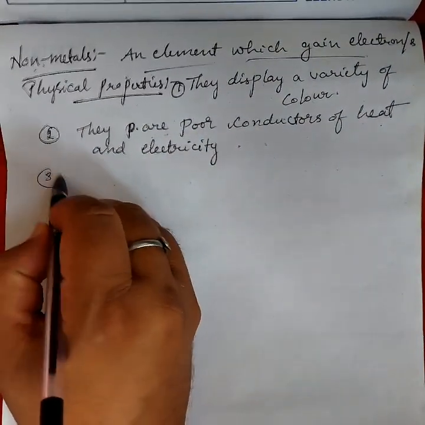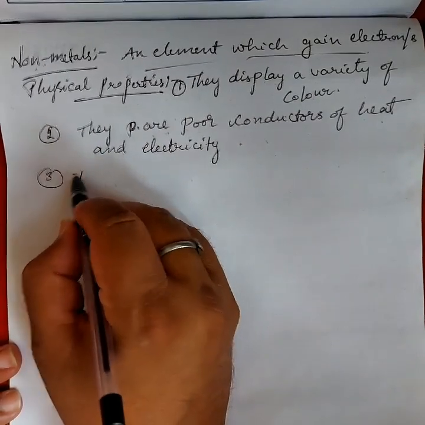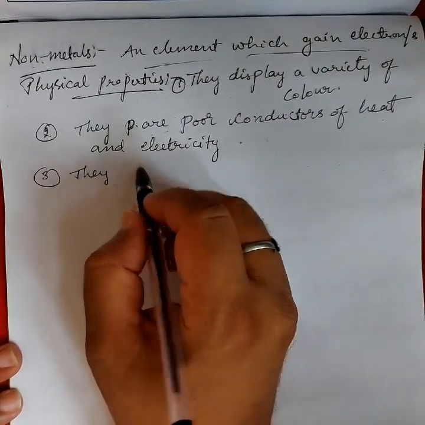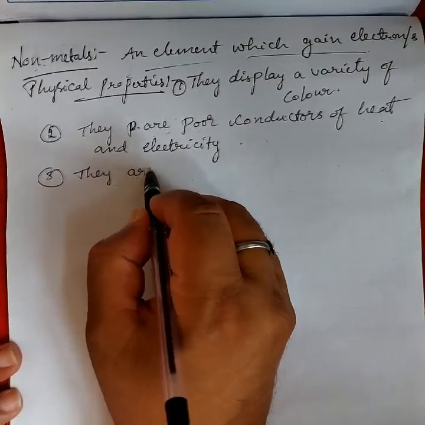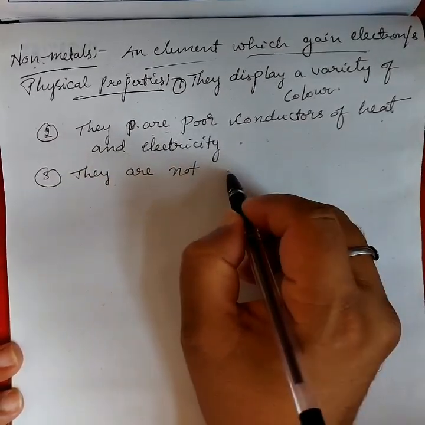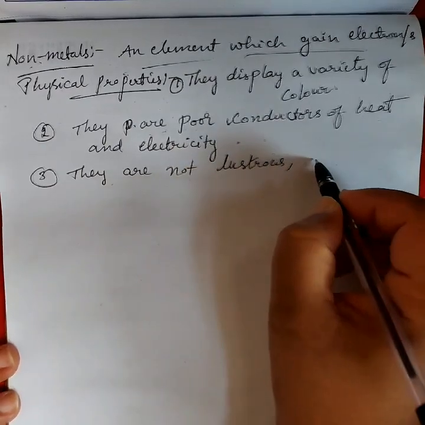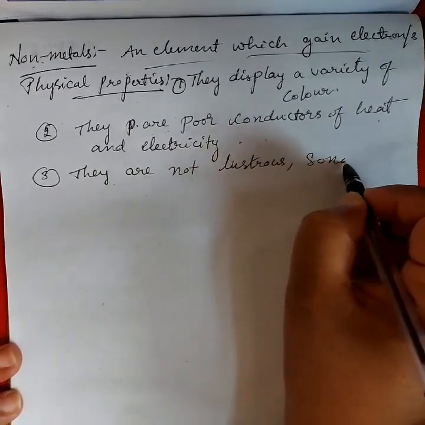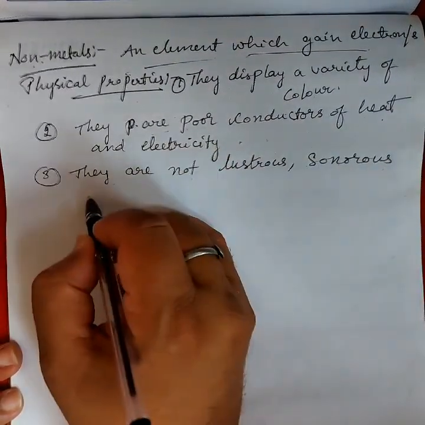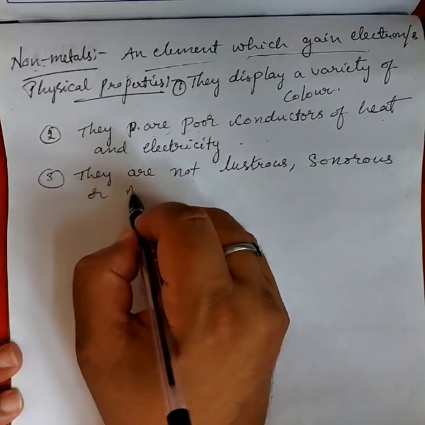Next, they are not lustrous, sonorous, or malleable.